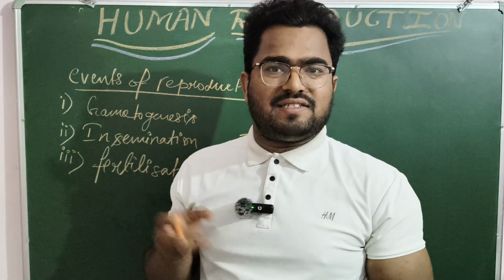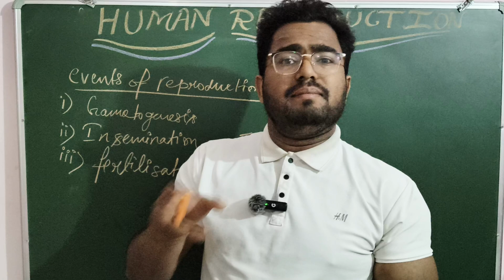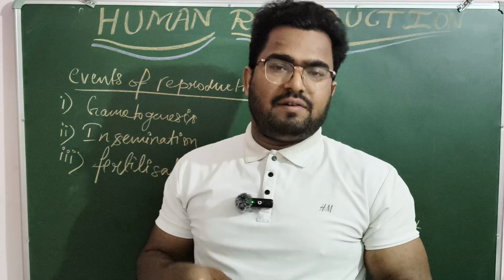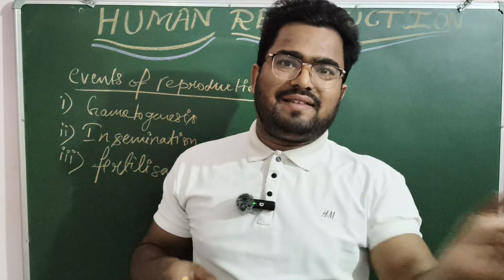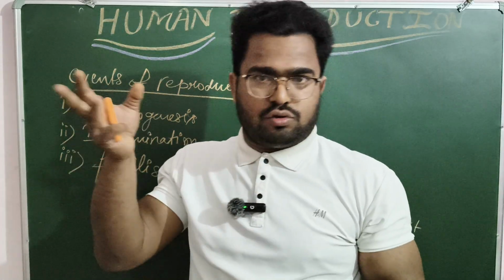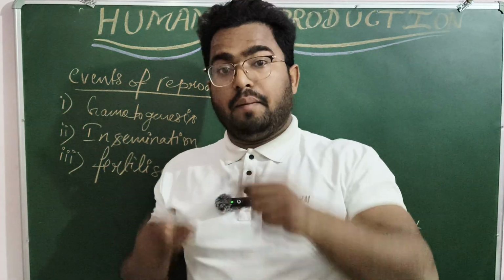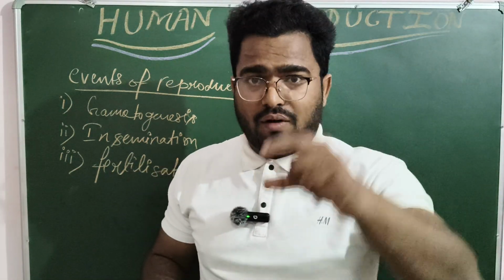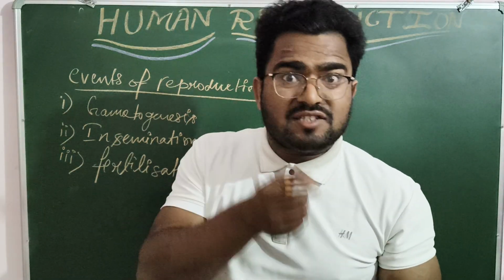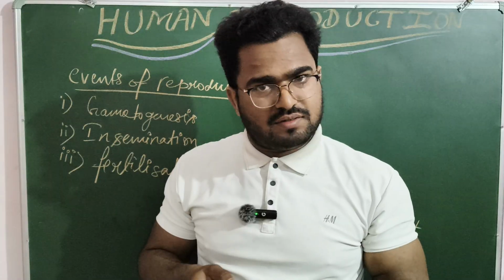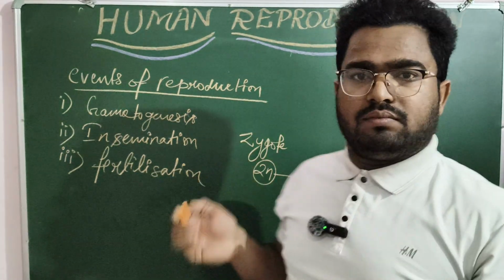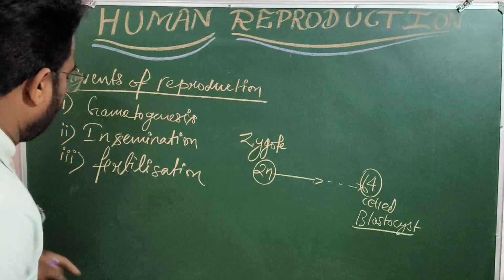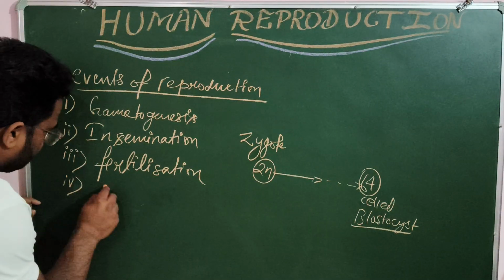Proliferation of endometrium functionalis takes place during the menstrual cycle, during the follicular phase. Development of follicles takes place, and along with that, proliferation of endometrium functionalis also takes place. Endometrium functionalis prepares itself for implantation. If the egg is fertilized, a zygote will be formed, so it must be ready for the implantation process. After fertilization, the zygote will form, it will divide to form the 64 celled blastocyst, and the next step will be implantation.